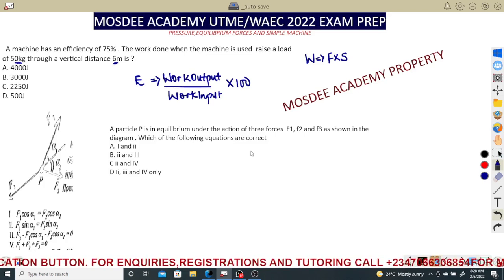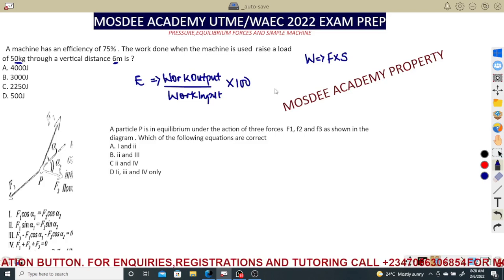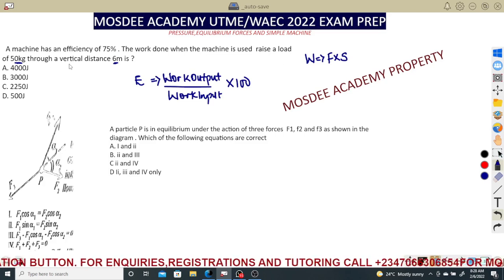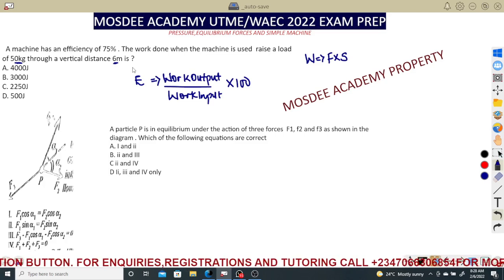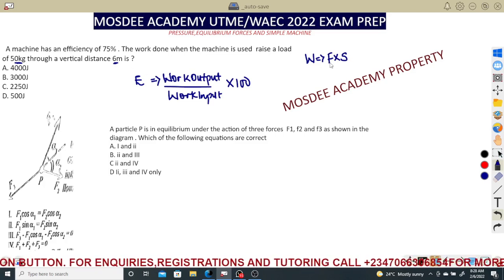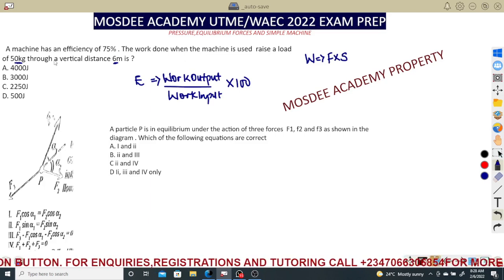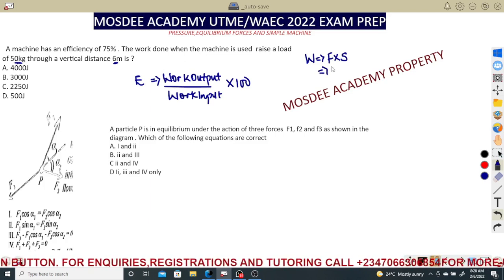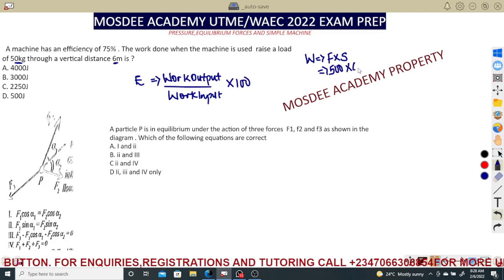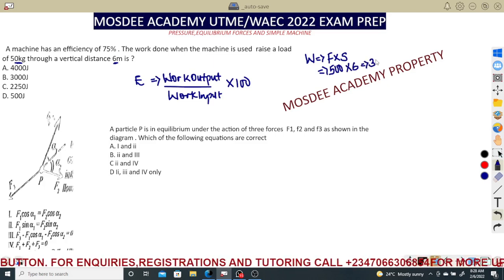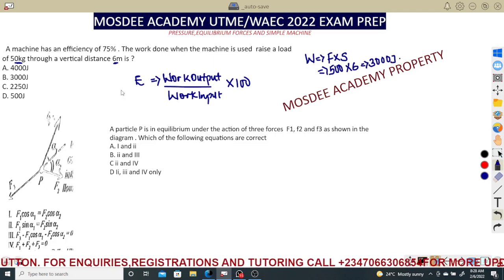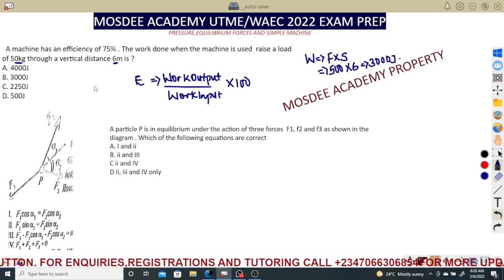So the work done when the machine is used to raise a load of 50 kg through a vertical distance of 6 meters. The work done is force times distance. This is mass, we multiply by 10. That is 500 multiplied by 6, and everybody knows that is 3,000 joules. So please keep that at the back, because some questions are just direct.